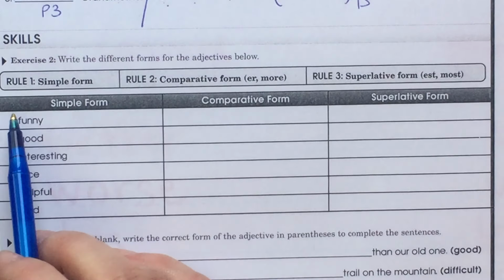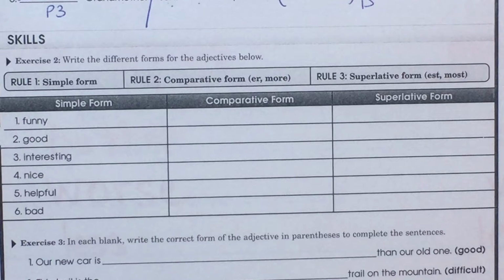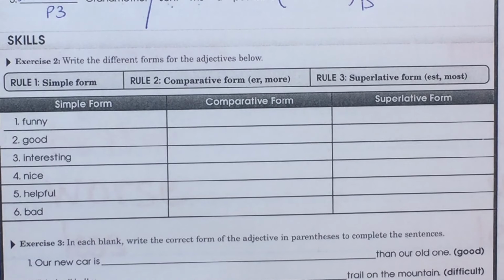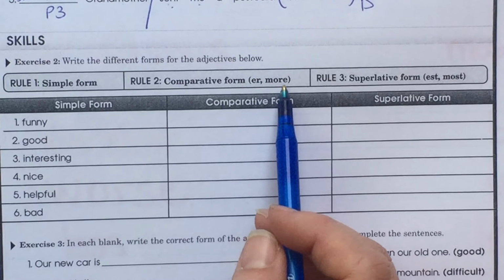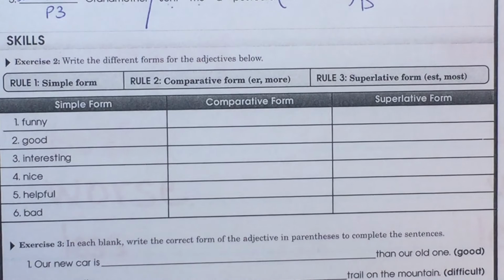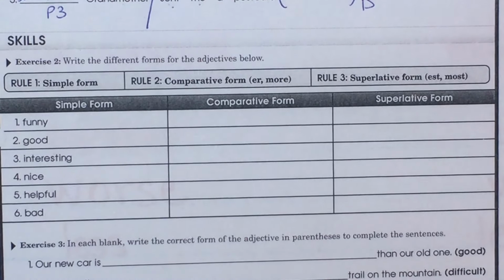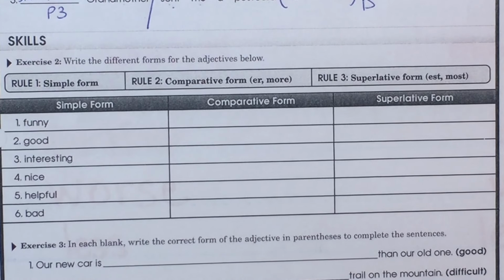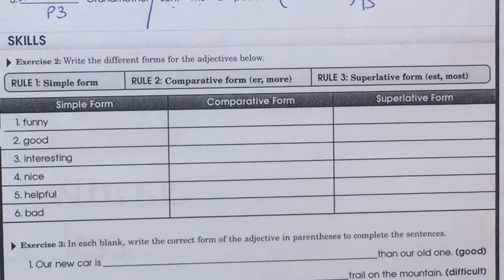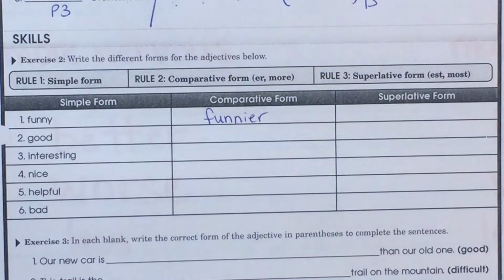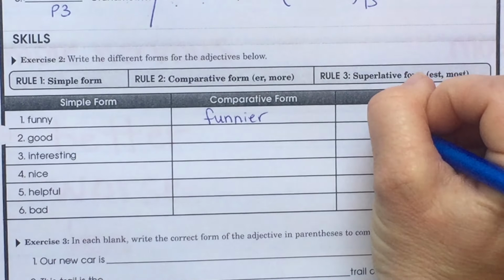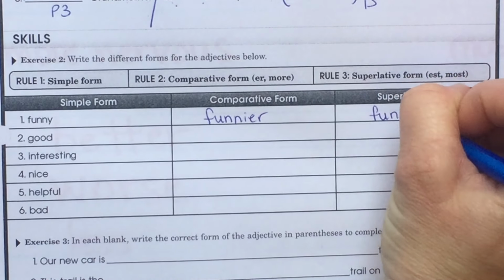So for this part, we're going to do the comparative form, the different forms of our adjectives. Our first one is just plain old funny, but we compare it. Do we say funnier or more funny? I say funnier. And then funniest.